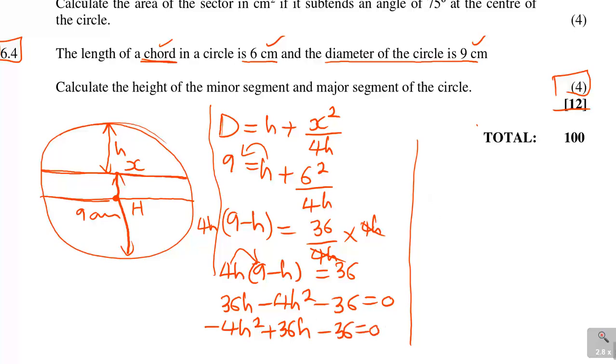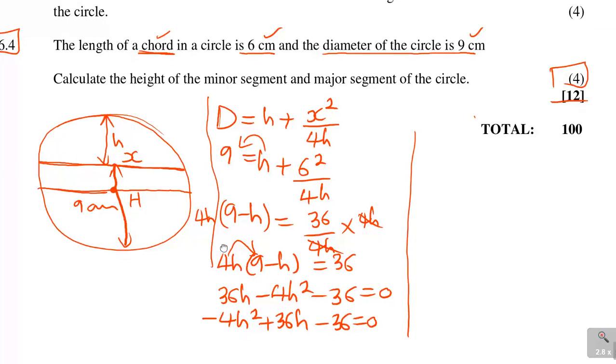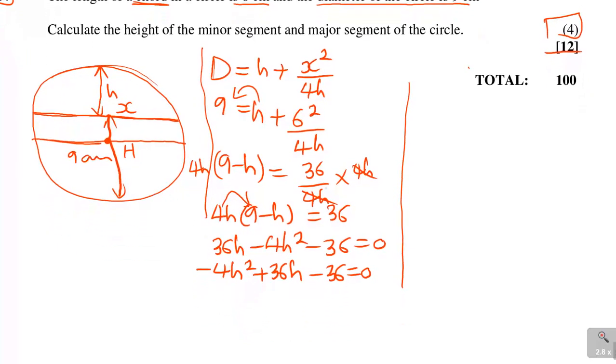You can see that this is now coming back to a quadratic equation, and if you divide by -4 on each and every term, you can simplify things much better. It becomes h squared minus 9h plus 9 is equal to 0.